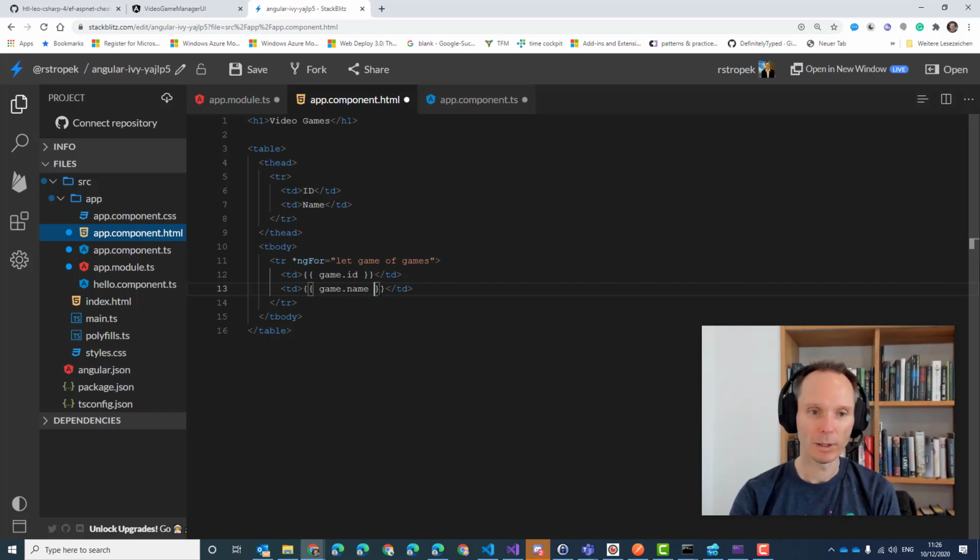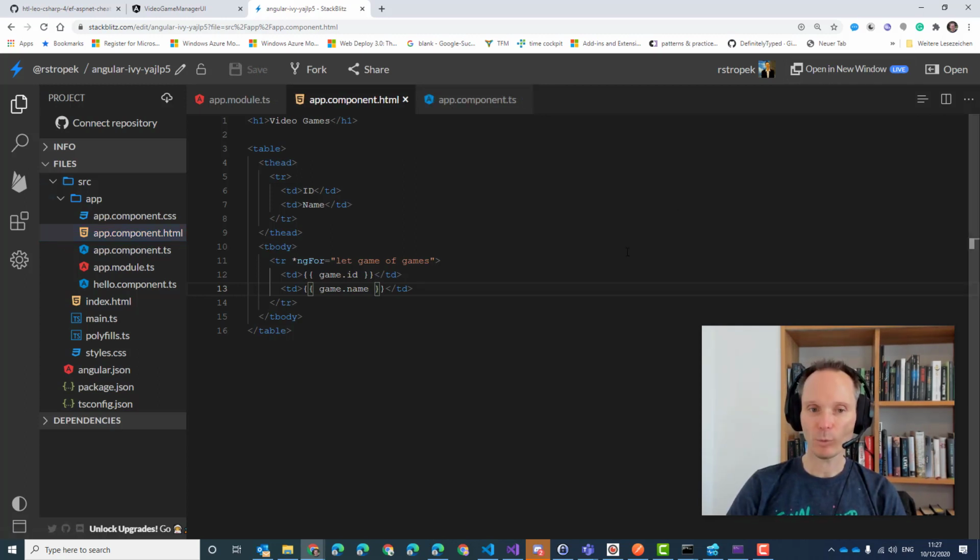ngFor gives us a structural directive which repeats the table row for all games in the variable games. And then we refer with an interpolation to the ID and the name. It might be a few weeks ago when you last wrote some Angular code, but I hope it starts coming back, how this works. Let's try it.